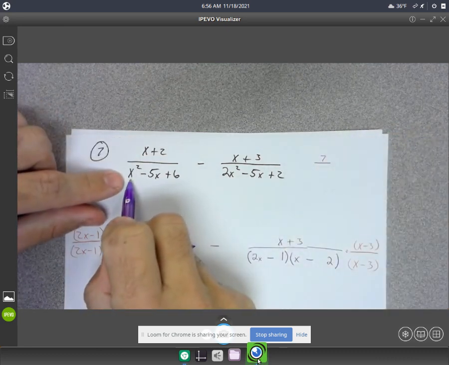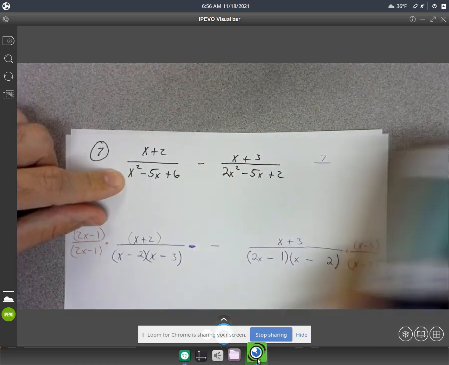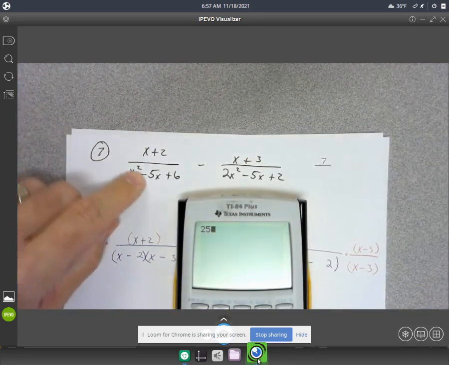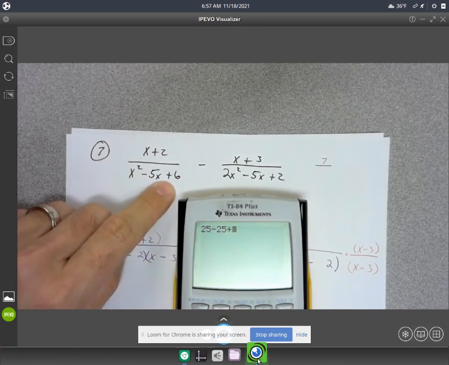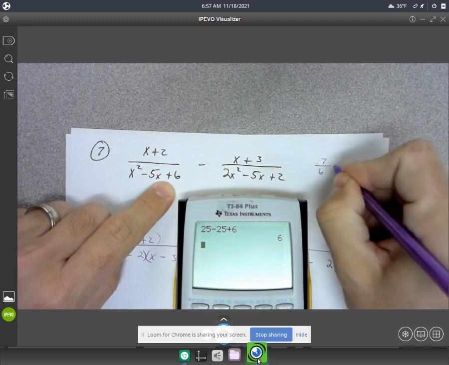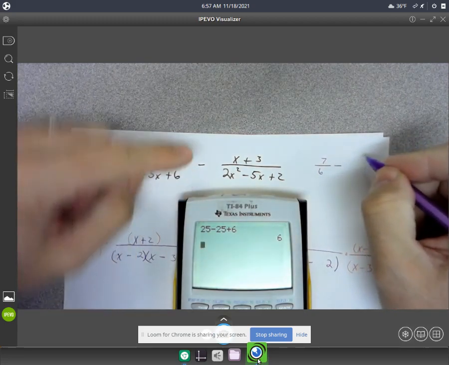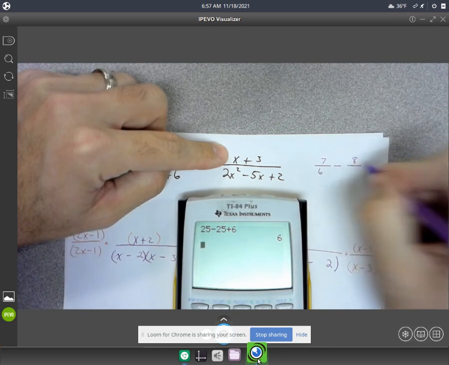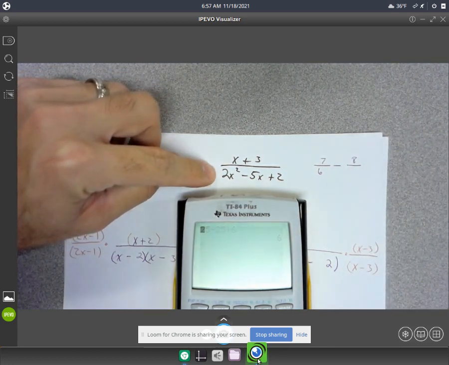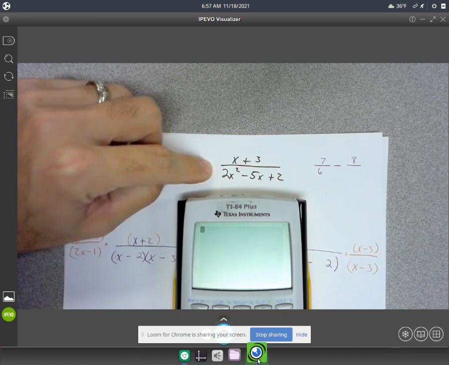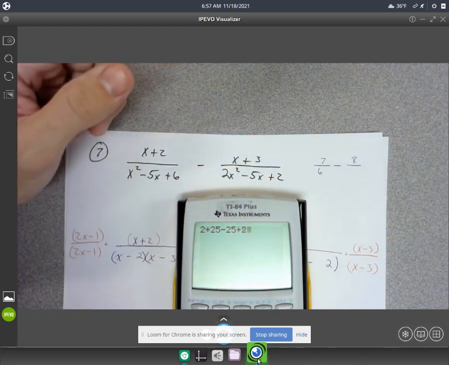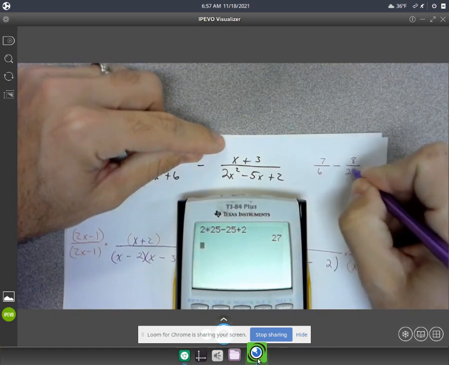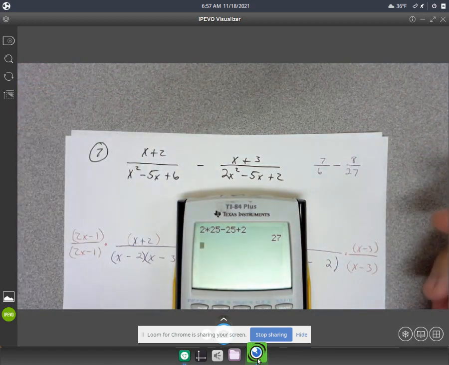And then on the bottom, I'm going to have 5 squared is 25, minus 5 times 5 is 25, so all I'm going to be left with is this plus 6 right here. So I get 7 over 6 minus, and then 5 plus 3 is 8. And then on this one, I got to do 2 times 5 squared, so 2 times 25 minus 5 times 5, and then plus 2. So 27. So I'm just plugging in 5 for all those x's.